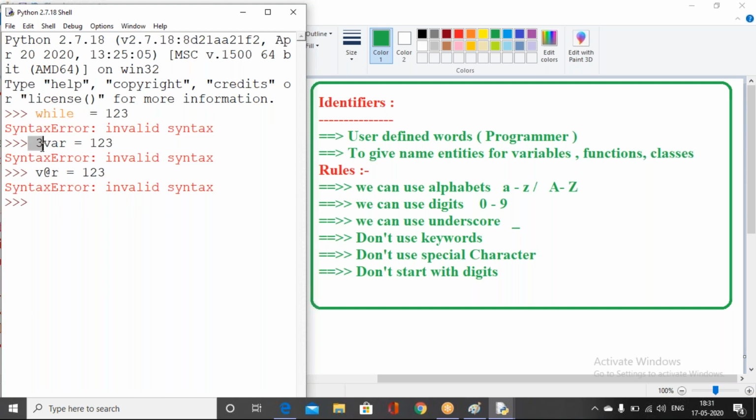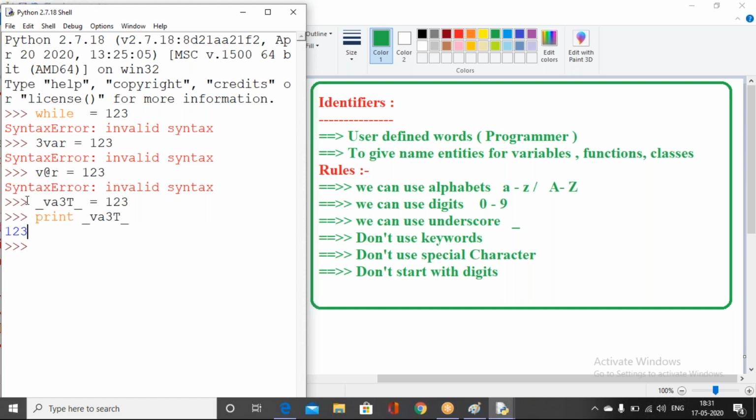Here I'm getting a syntax error because I'm using the while keyword. Here I'm getting the error because I started with a digit. Here I'm getting the error because I used a special character. But if you want to use digits, you can use them. If you want to use uppercase letters, we can use them. If you want to use underscore, we can use it, even to start with an underscore. It doesn't matter. We can assign the data and print it, using the name underscore va3 capital T underscore.